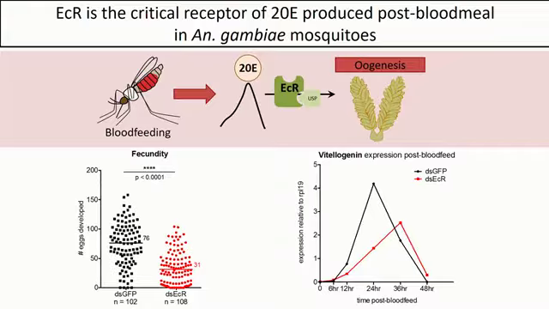If we also look at the level of expression of vitellogenin, which is an essential yolk protein precursor gene that's directly responsive to 20E and is highly upregulated following a blood meal, we can see in red that when ECR is knocked down and they're given a blood meal, this expression of vitellogenin is both delayed and reduced. So this shows that ECR seems to also be the critical receptor for 20E produced by Anopheles gambiae mosquitoes after a blood meal.